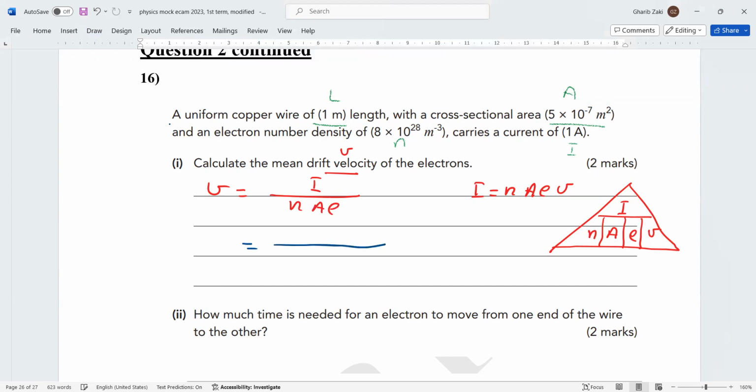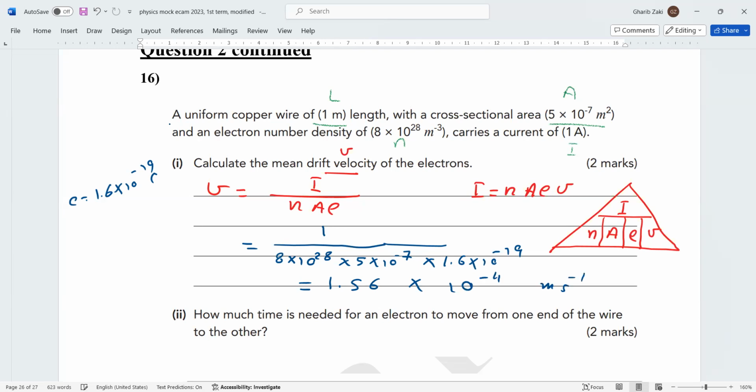I equals 1 ampere over 8 multiply 10 power 28 multiply the cross-section area 5 times 10 power -7. e is the charge of the electron, which will be given in the exam, 1.6 times 10 power -19 coulomb. So multiply by 1.6 times 10 power -19. When you use the calculator, the answer becomes 1.56 multiplied by 10 to the power -4. The unit is meter per second.